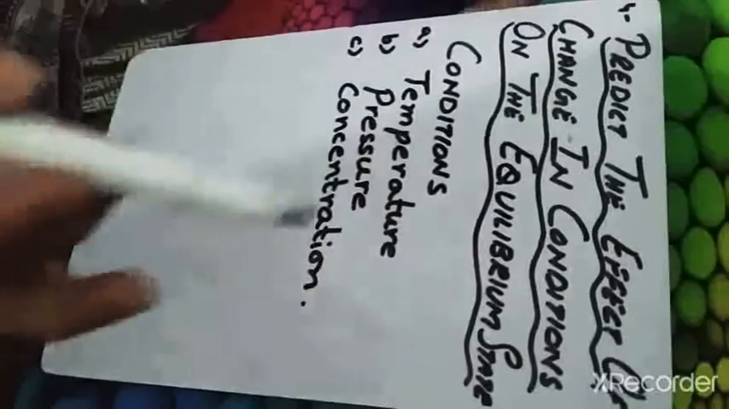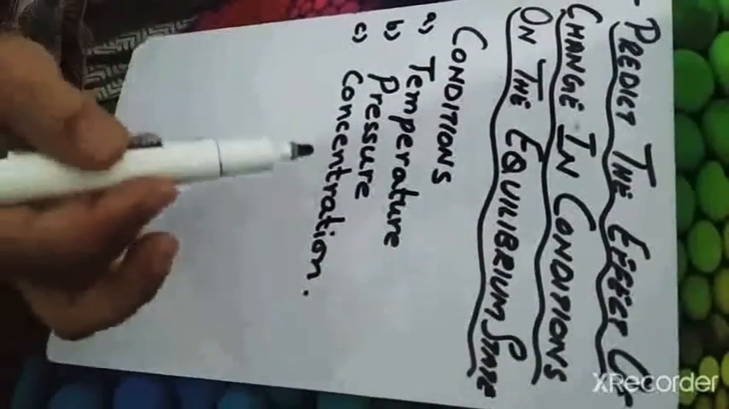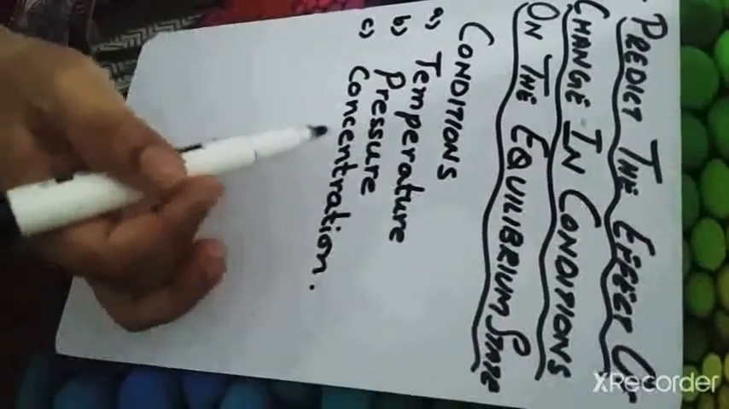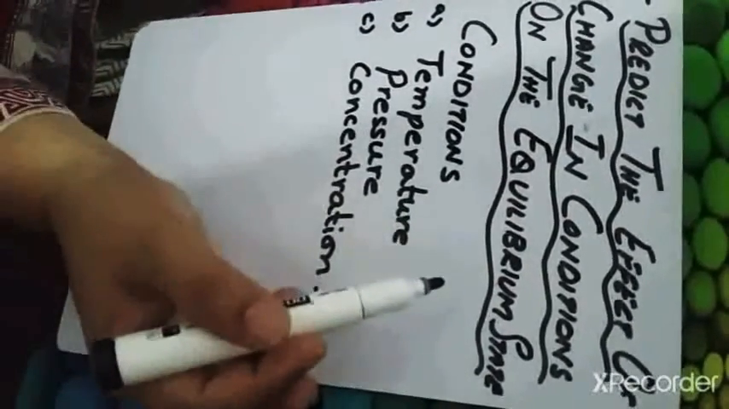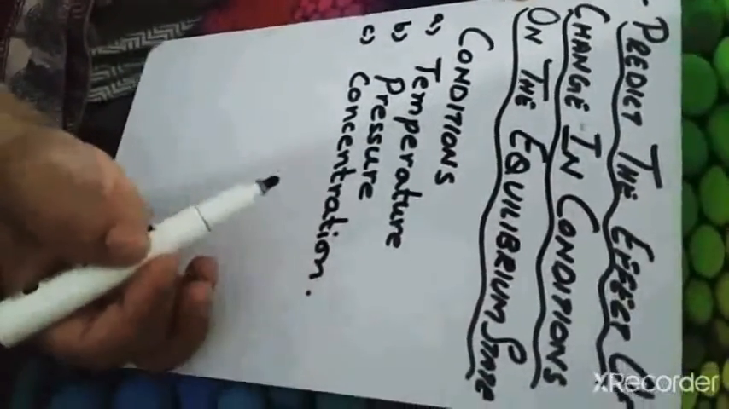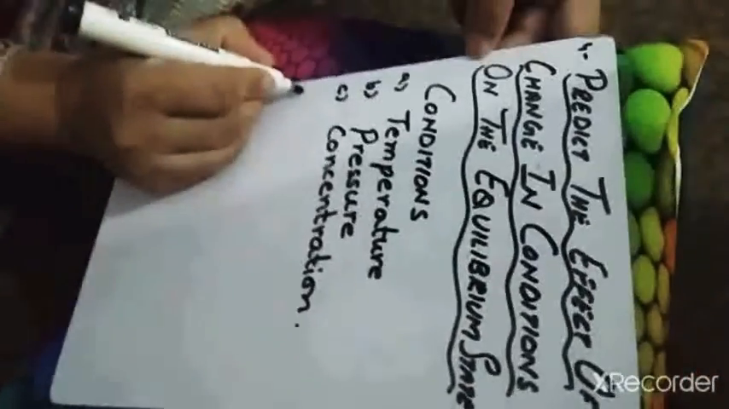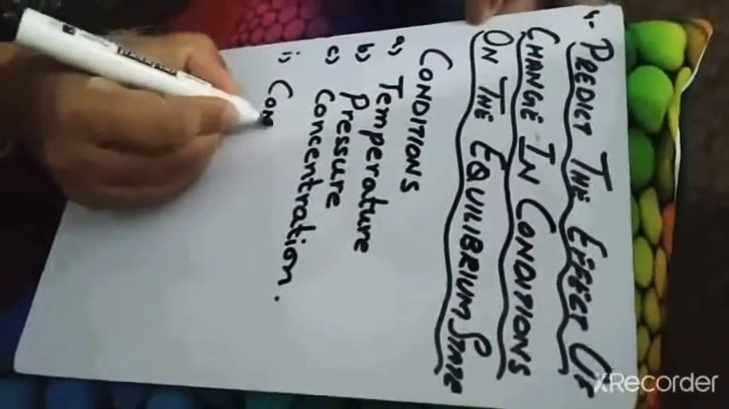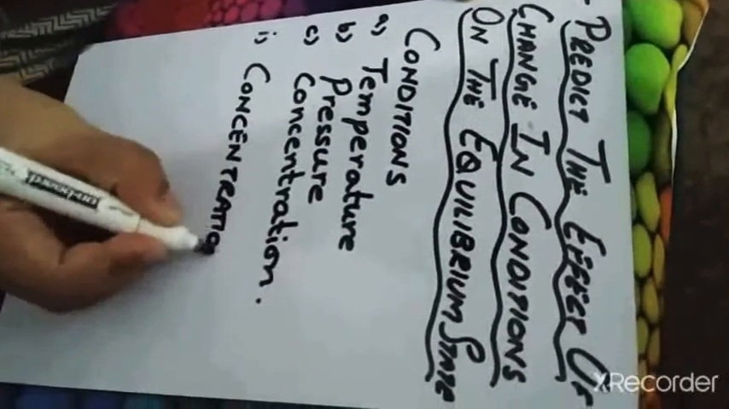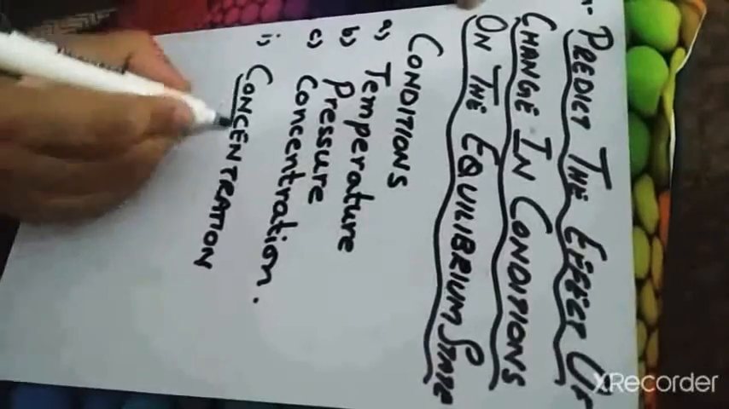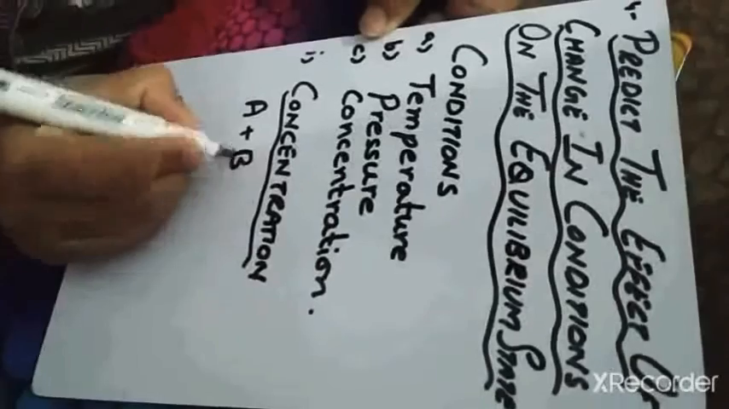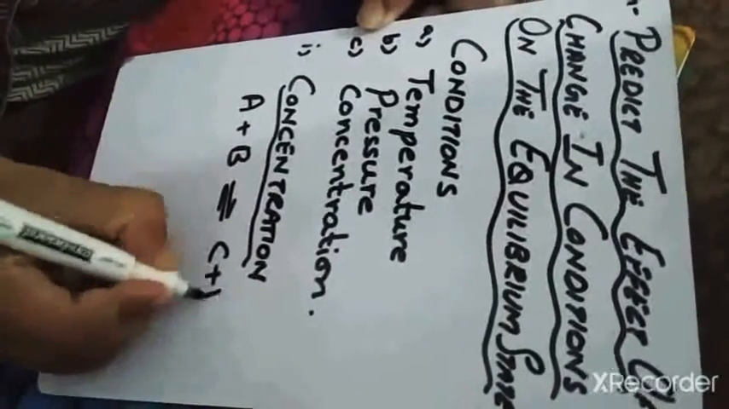Right? So predict the effect. What will be the effect? Topic is that what will be the effect of the change in concentration, temperature and pressure on the equilibrium state. It is very obvious that when we change the concentration, let's take the first point, that is concentration. When we change the concentration in reaction, we have reactants. Let's suppose A plus B gives you C plus D, right?